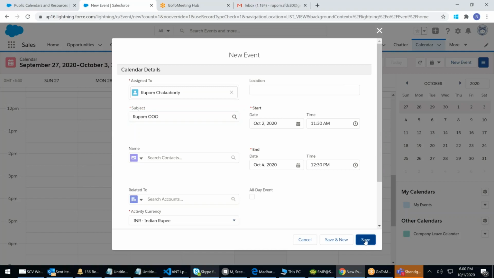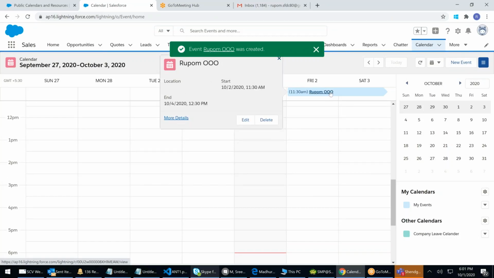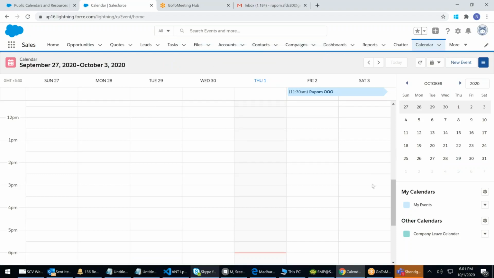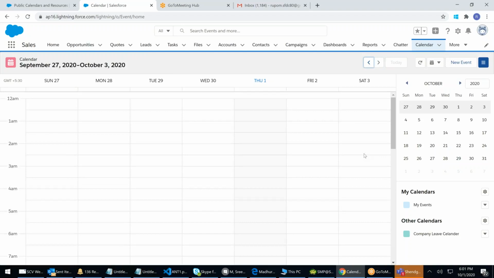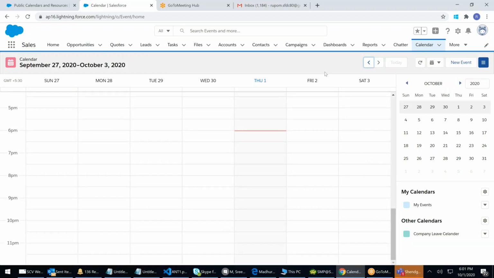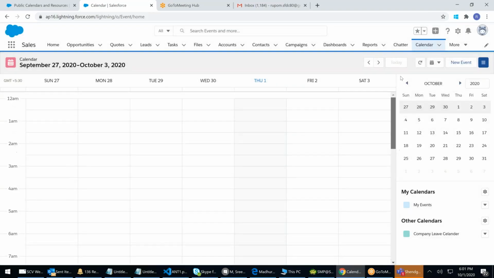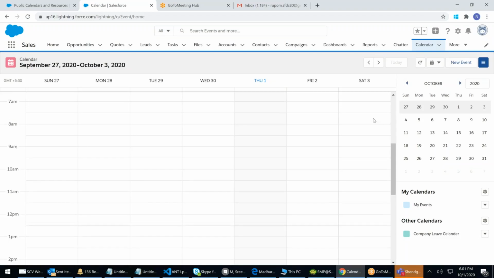Click save. And this will be visible to everyone. Clear? This is how you put out of office, or start using a public calendar.